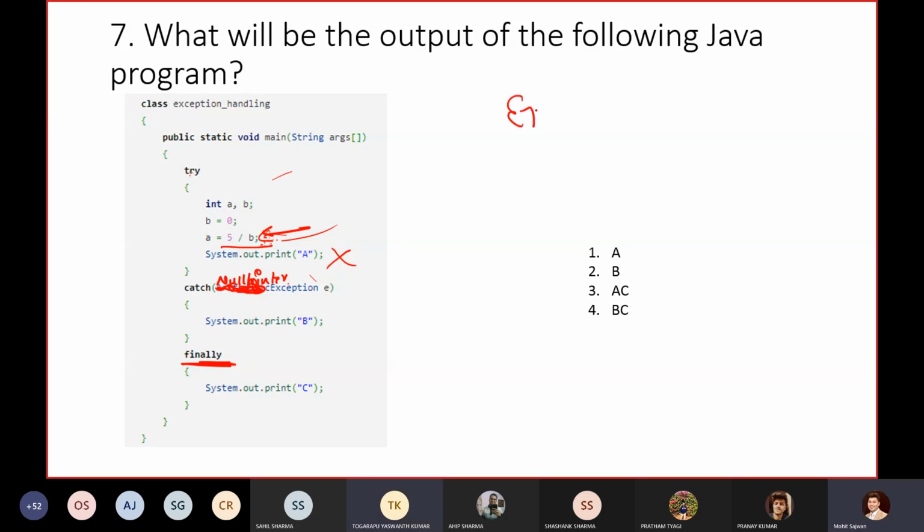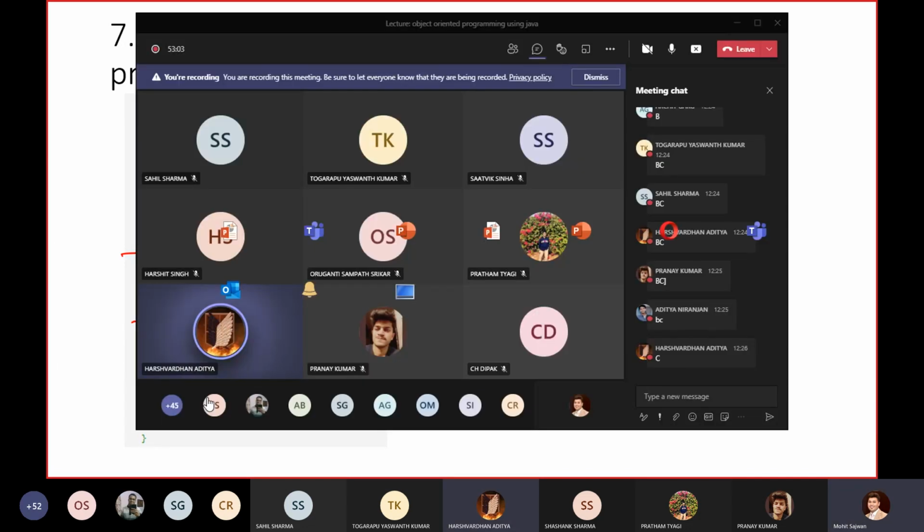Okay, it will give us an error. But before that, will it display any of the System.out.println statements? Yes, it will print C. That's correct.